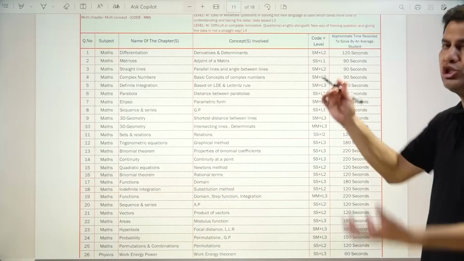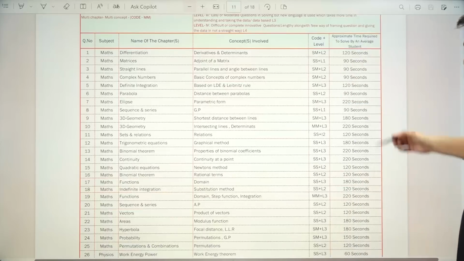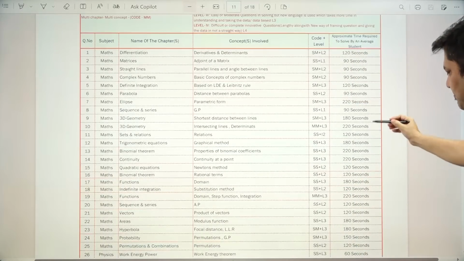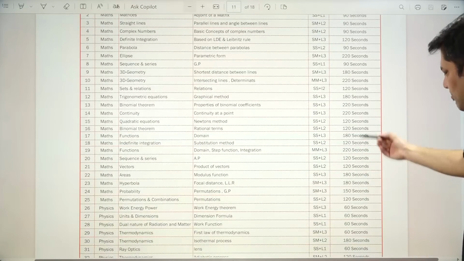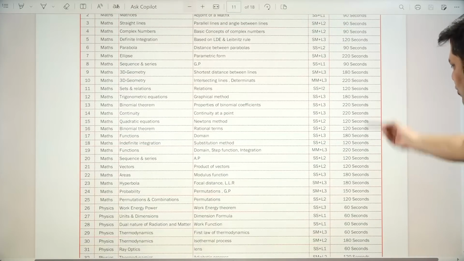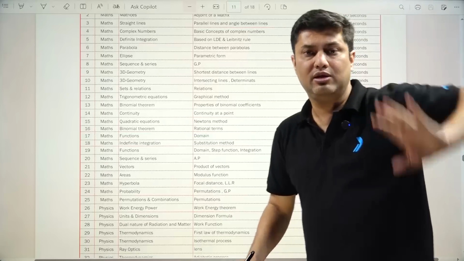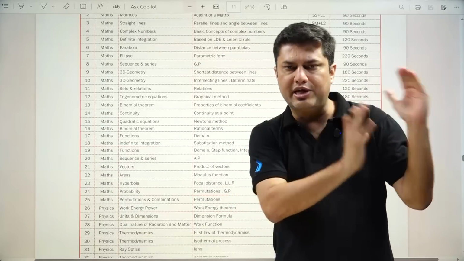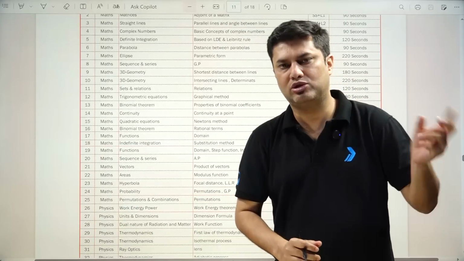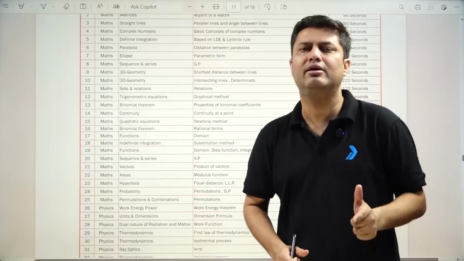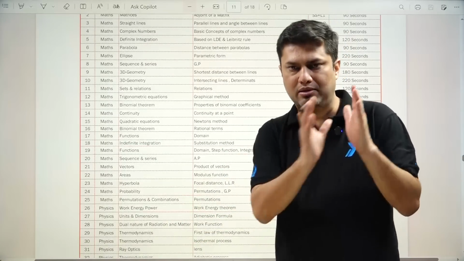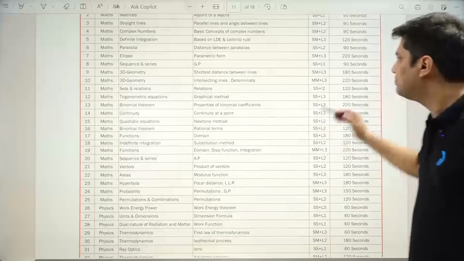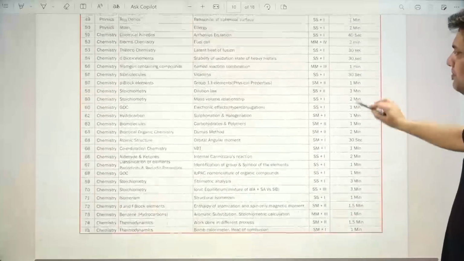So nothing much to differentiate between all these 3 shifts. You can see some questions you can do in 1.5 minutes, some in 2 minutes, some in 3 minutes, or some around 3.5 or 4 minutes. But there are no questions taking 300 seconds, like 5 minutes. So the third shift 1 paper is a little less tough than both the shifts of 2nd April. So 3rd April shift 1 is slightly on the moderate side. Lengthy questions were there, but if we compare all the shifts, this is a little on the easier side, 1 level easier. Okay, let's come to 3rd April shift 2.